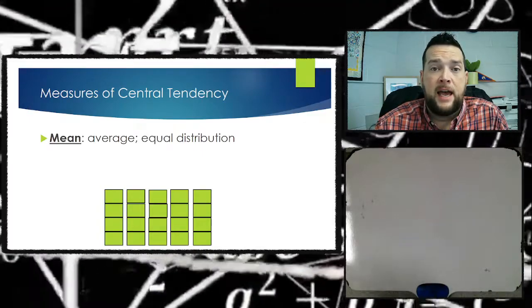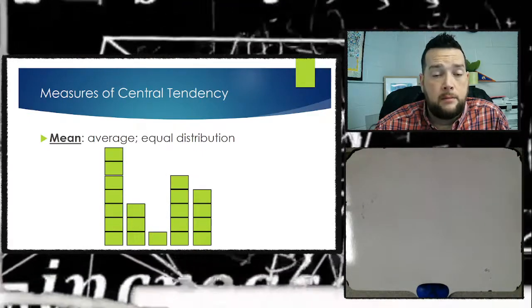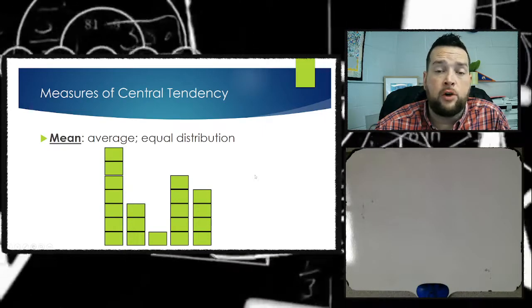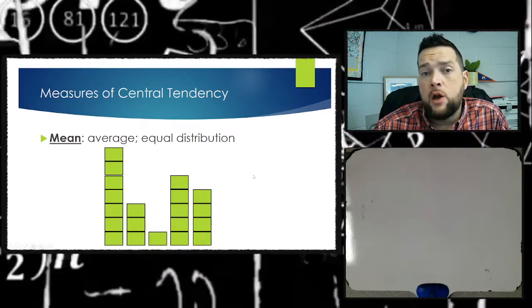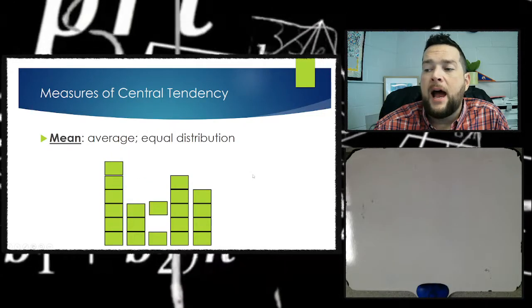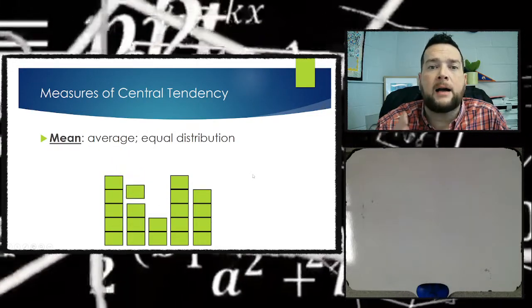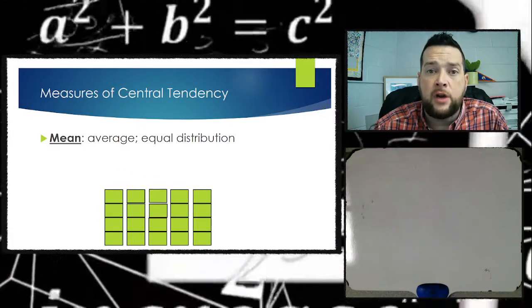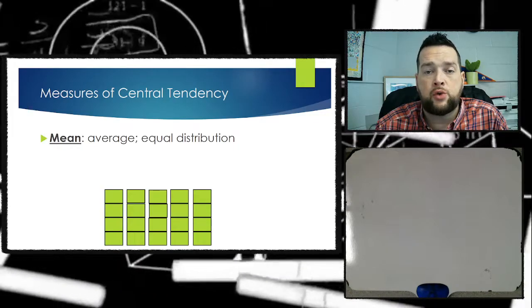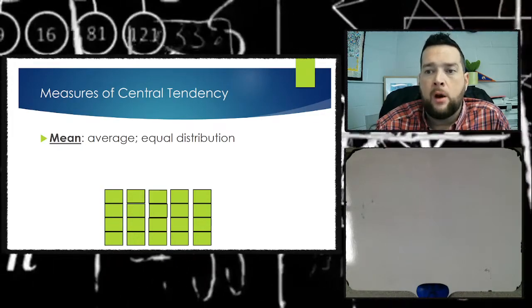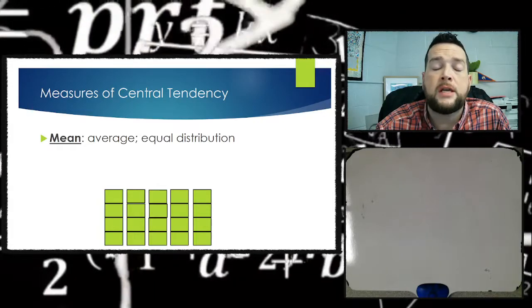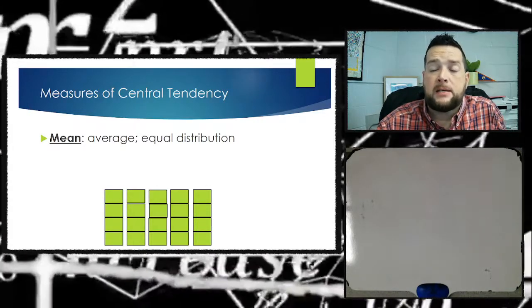Now, none of the 5 rows have the same number in them, but if I equally distributed all the boxes, I would find out that there would be 4 boxes in each row, and therefore the mean, or the average number of boxes in each row, would be 4. I'm just equally distributing the boxes to the number of rows. That's what a mean is.